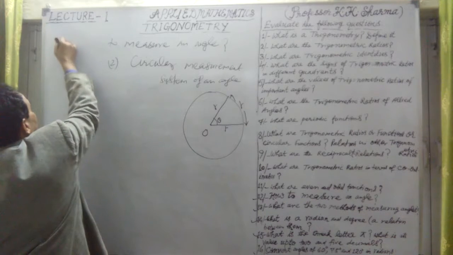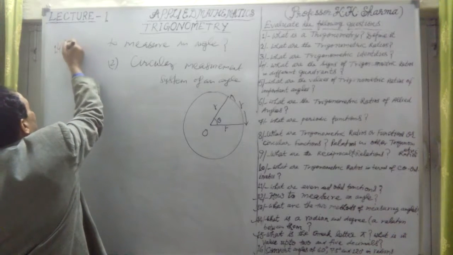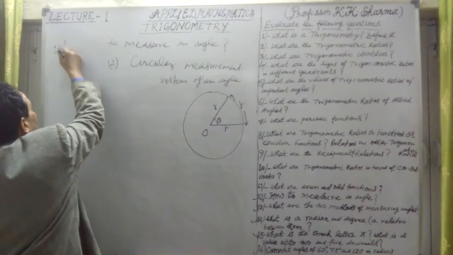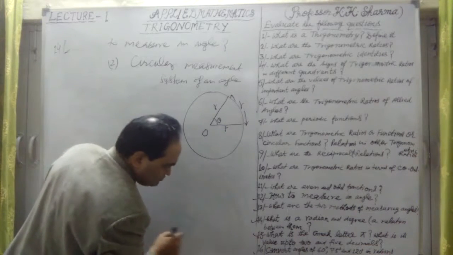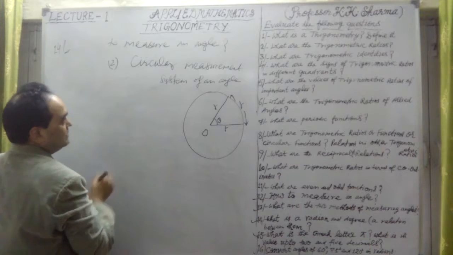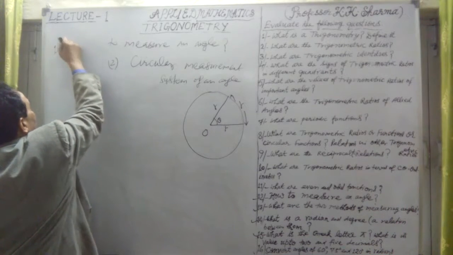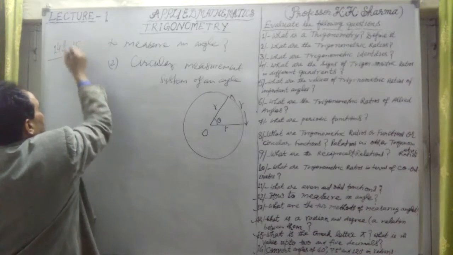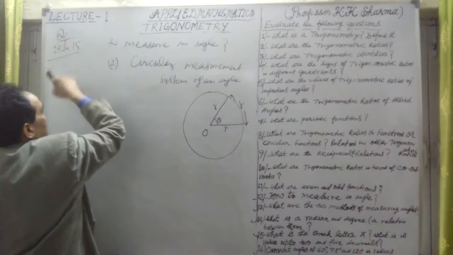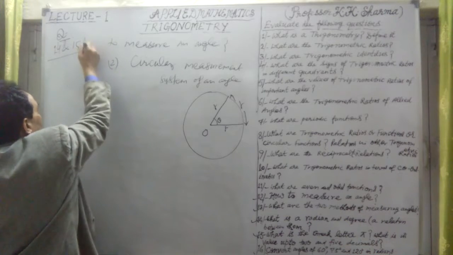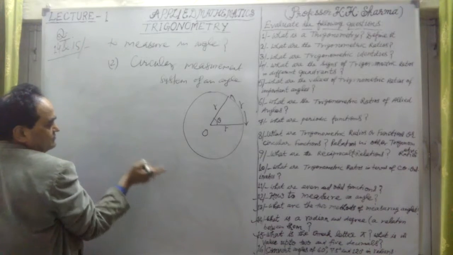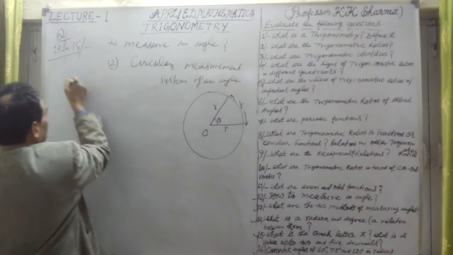What is radian and degree? Okay, first of all, the 15th question is: what is the Greek letter pi? First, what is pi? I am talking about questions number 14 and 15. So first let me define what the Greek letter pi is.